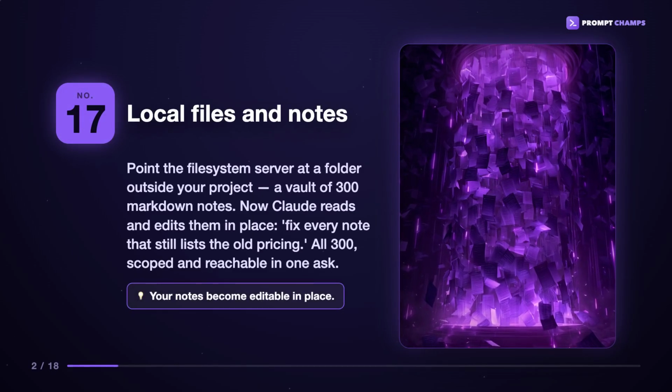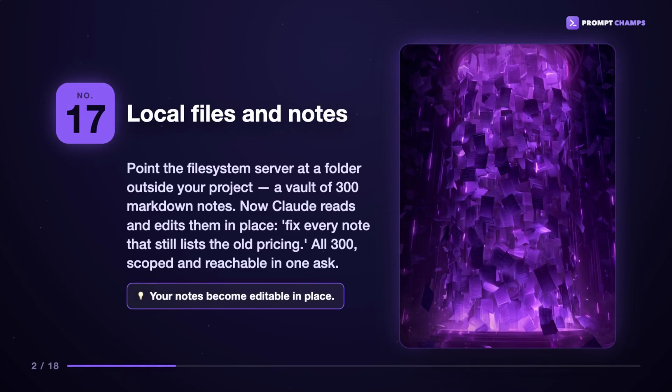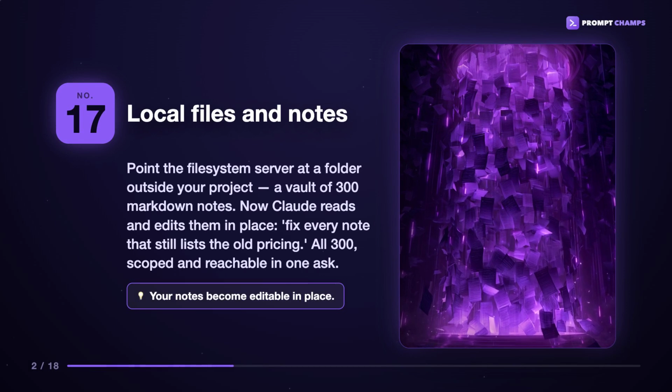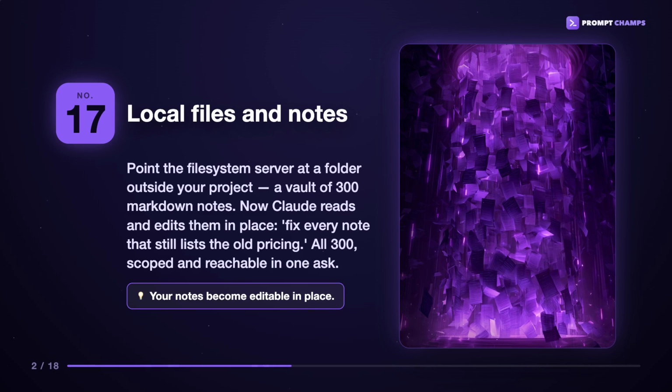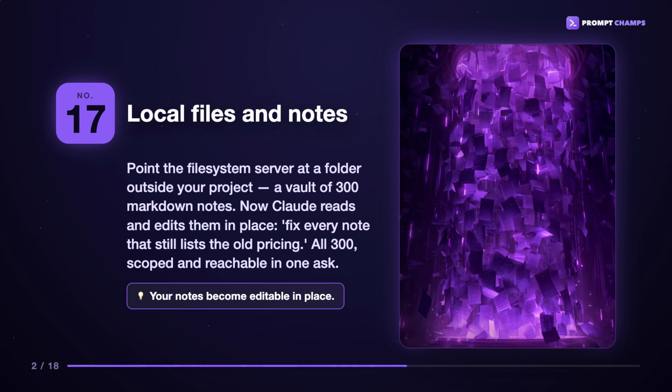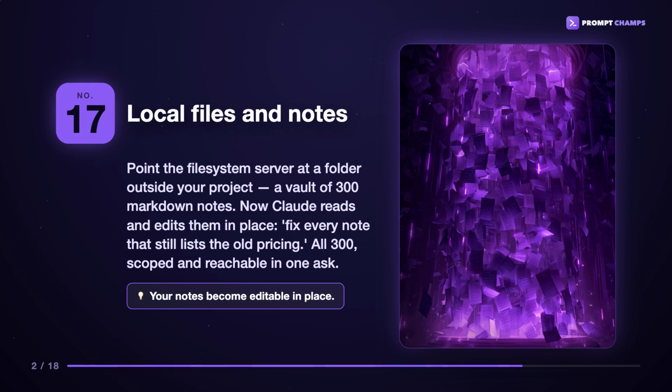Number 17, local files and notes. Point the file system server at a folder outside your project, a vault of 300 markdown notes. Now Claude reads and edits them in place. Fix every note that still lists the old pricing. All 300, scoped and reachable in one ask.